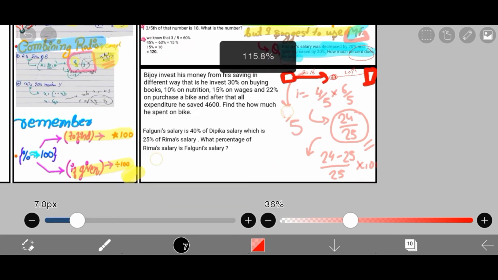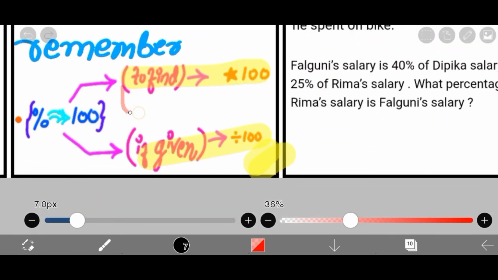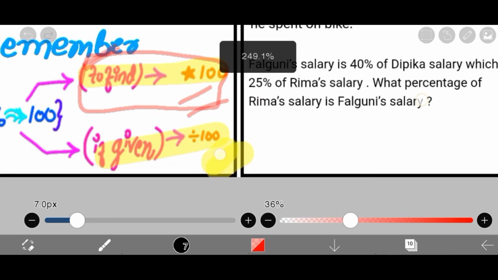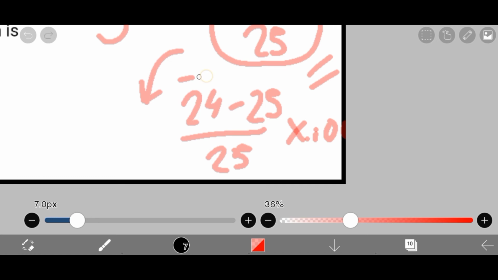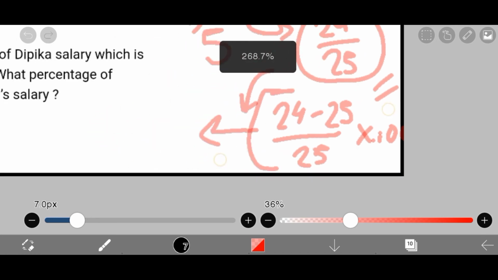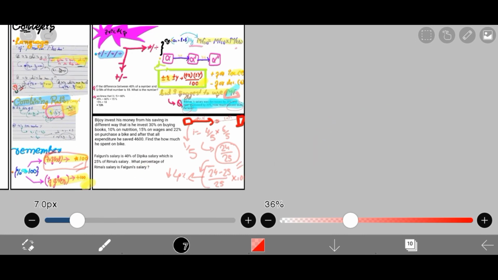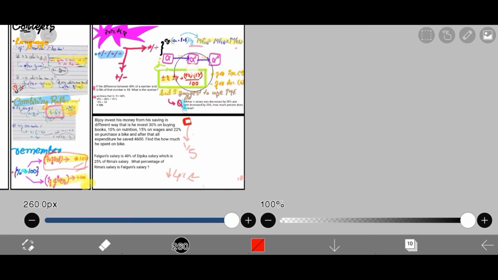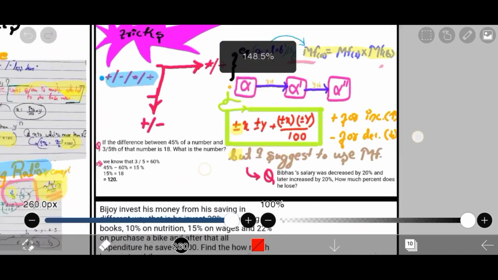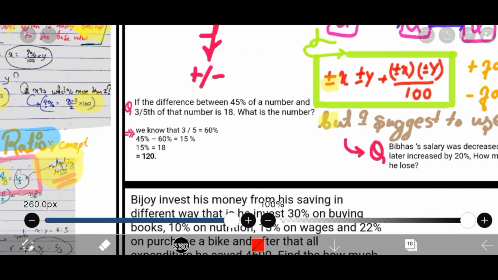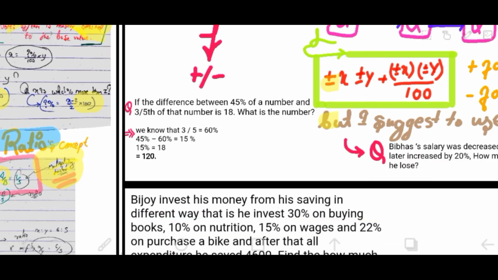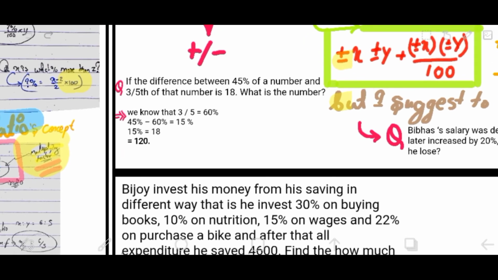I hope you remember one more thing. Multiplying with 100 is because you have to find the percentage. So here you go, and when you solve it, you'll get minus 4 as the value. So it's not just minus 4, it's a 4% decrease, right? So it works like this. And now I hope we are done with this. If you want more questions or any more explanation, you could comment down. I'll reply to it then and there, or I'll make a separate video on it.